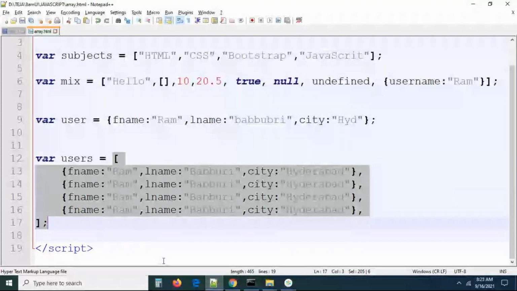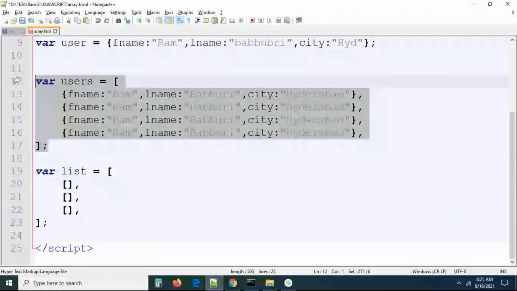One more thing: an array may contain arrays also. I'm taking some list equal to a square bracket, and inside this square bracket you can take some arrays: first element, second element, third element, like this. This is an array of arrays; that is an array of objects. But remember, this is the mostly used scenario in real time, for communication of data from your JavaScript application to a server-side application, or from the server to the JavaScript application. This is the way the data flows.